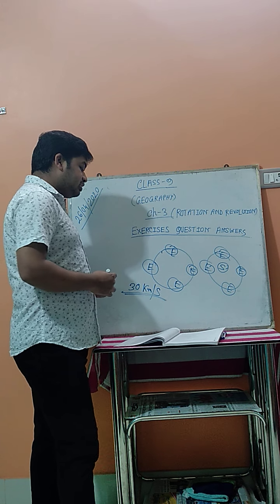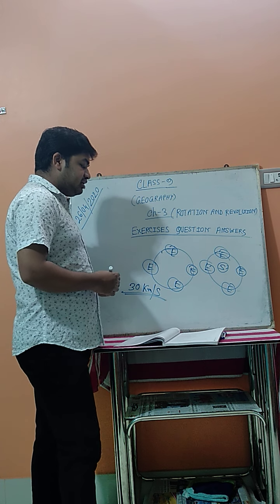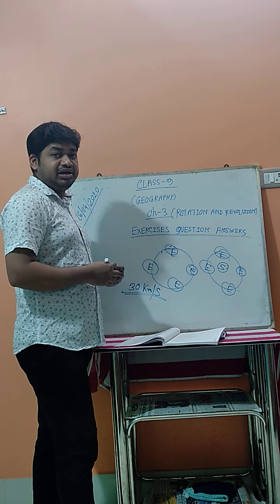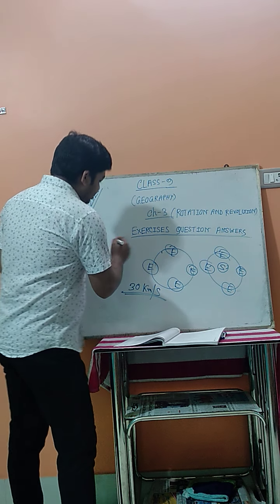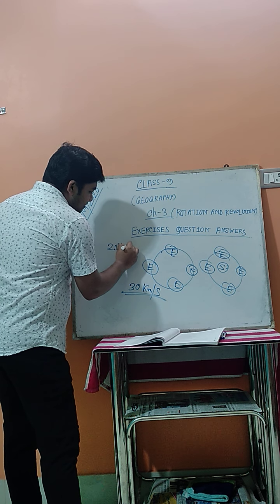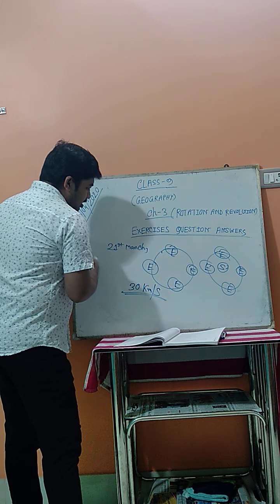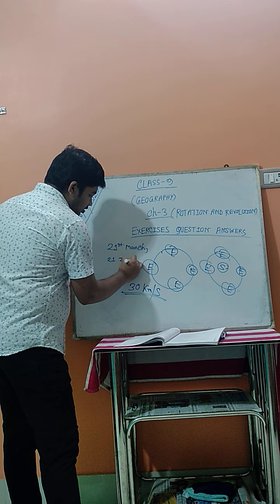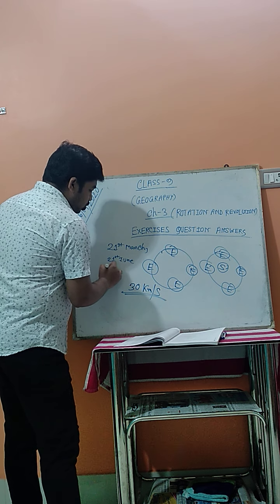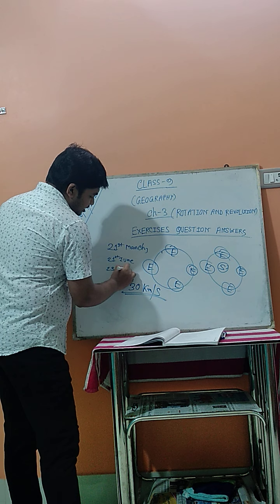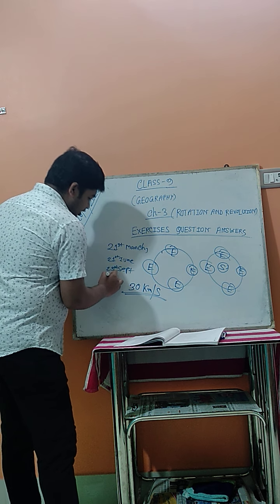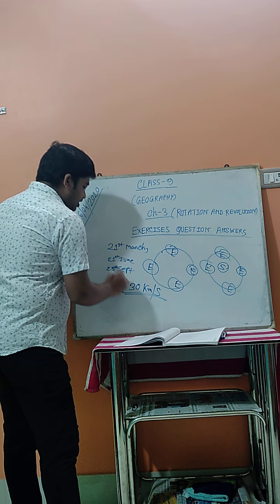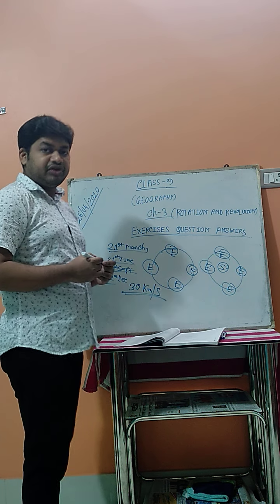Now the next: what are the dates on which the phenomenon of seasons can be seen easily? Means what are the dates on which we can see the different phenomena. The first one is 21st March. The second one is 21st June. The third one is 23rd September. And the last one is 22nd December. So these are the four days on which we can see the different phenomena.